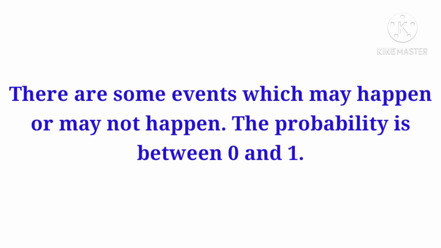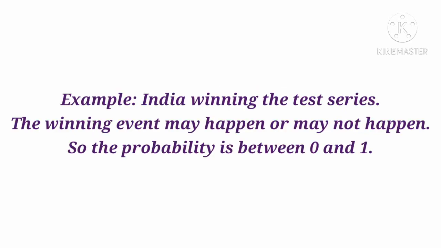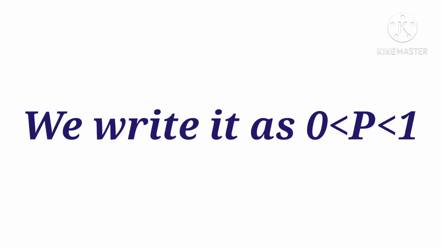There are some events which may happen or may not happen. The probability is between 0 and 1. For example, India winning the test series. The winning event may happen or may not happen. So the probability is between 0 and 1. We write it as P is greater than 0 and less than 1.